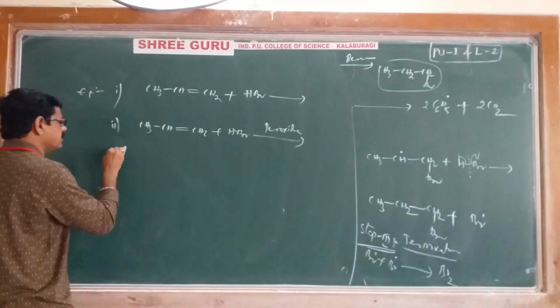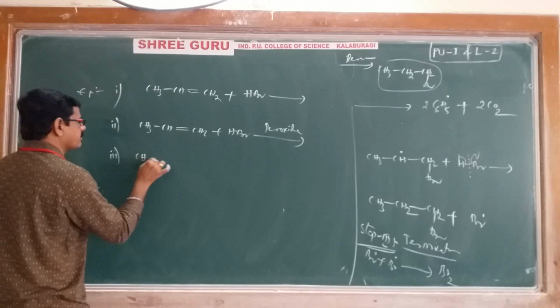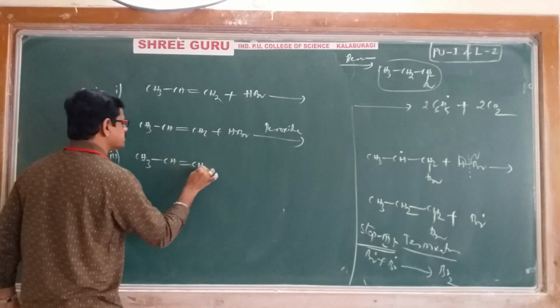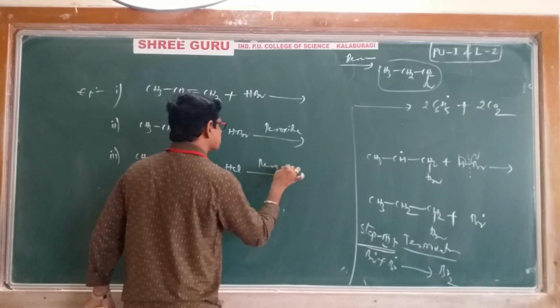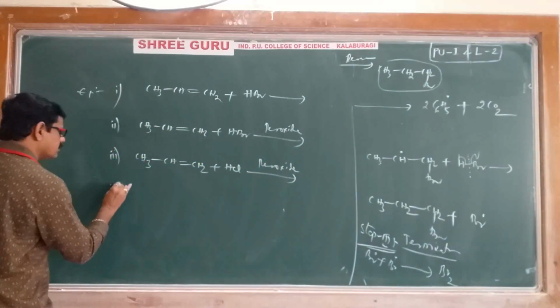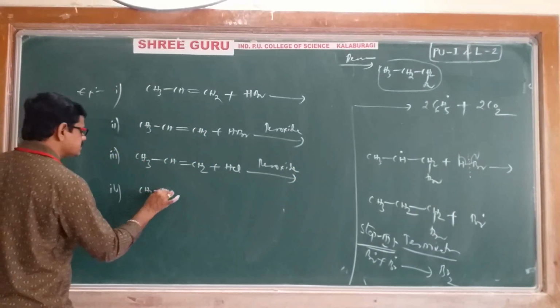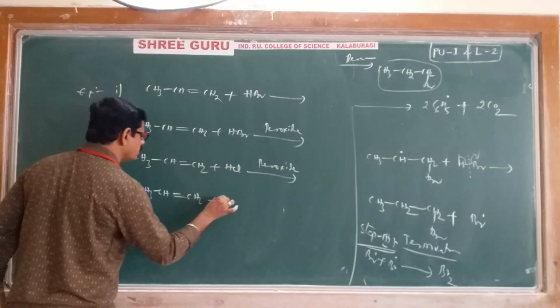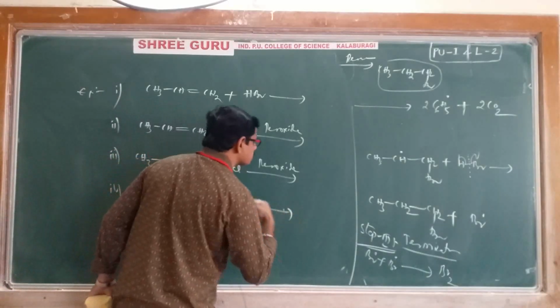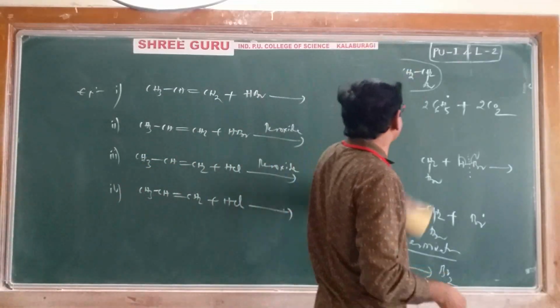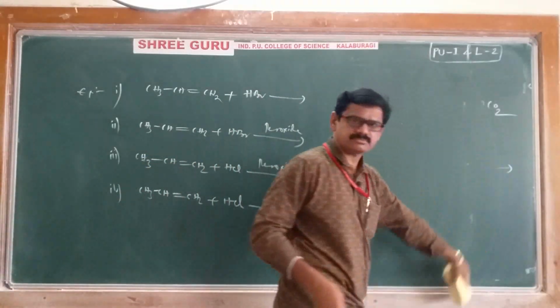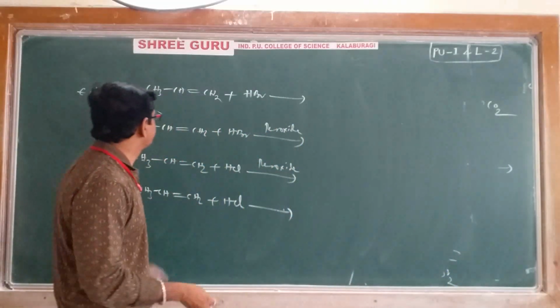Third example: CH3, CH double bond, CH2, HCl, peroxide, and CH3, CH double bond, CH2, again HCl. Then in total I have given 4 questions, and we have to write the related products. Let's see now.